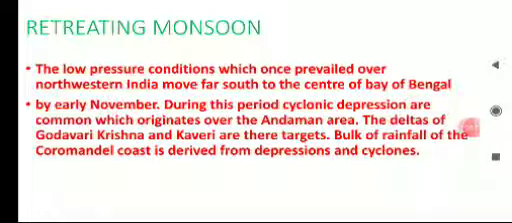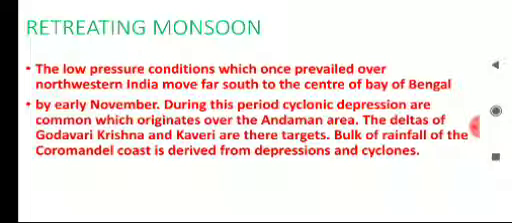The low pressure conditions which once prevailed over northwestern India move far south to the center of Bay of Bengal. By early November, during this period, cyclonic depressions are common, which originate over the Andaman area. The deltas of Godavari, Krishna and Kaveri are their targets. Bulk of rainfall of the Coromandel coast is derived from depressions and cyclones.